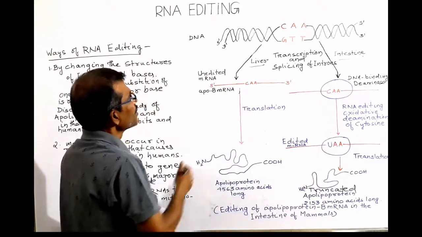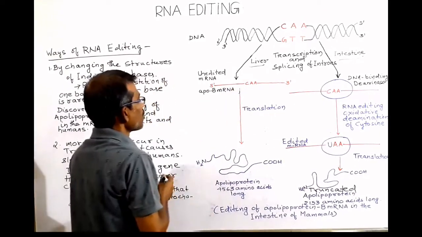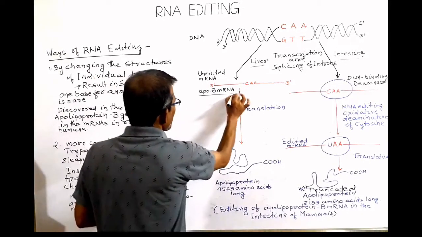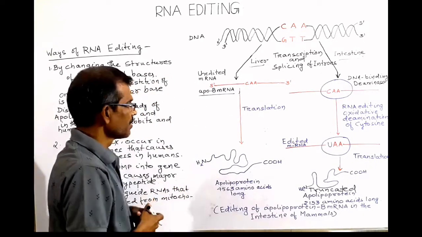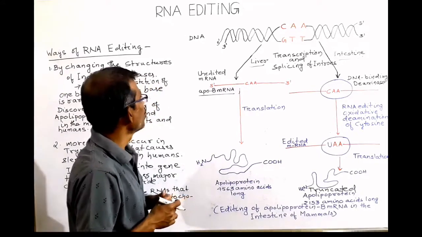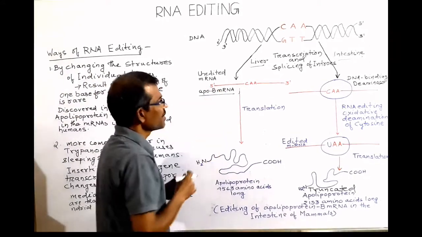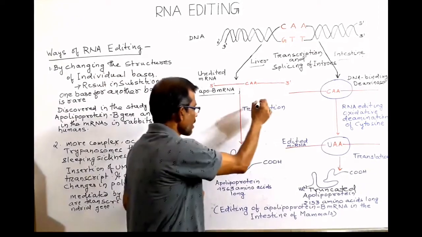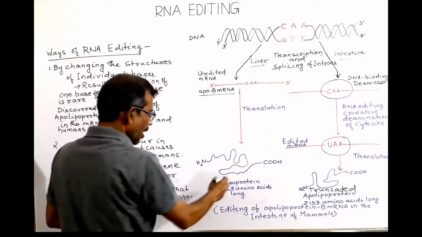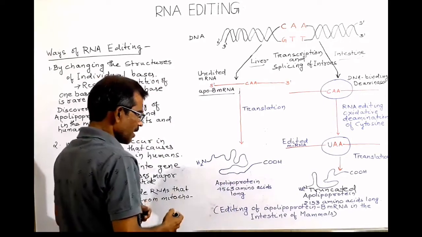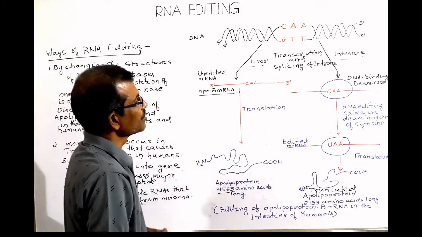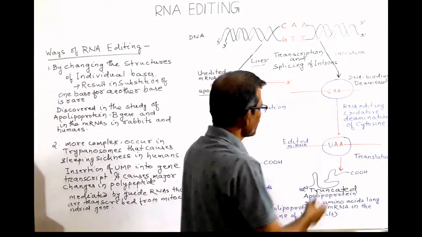In the liver, the gene is transcribed to form ApoB mRNA. This ApoB mRNA is unedited. That means in the liver, no RNA editing occurs. So the mRNA is unedited, and this mRNA is translated to produce an apolipoprotein B, which contains 4563 amino acids, whereas the system is different in the intestine.